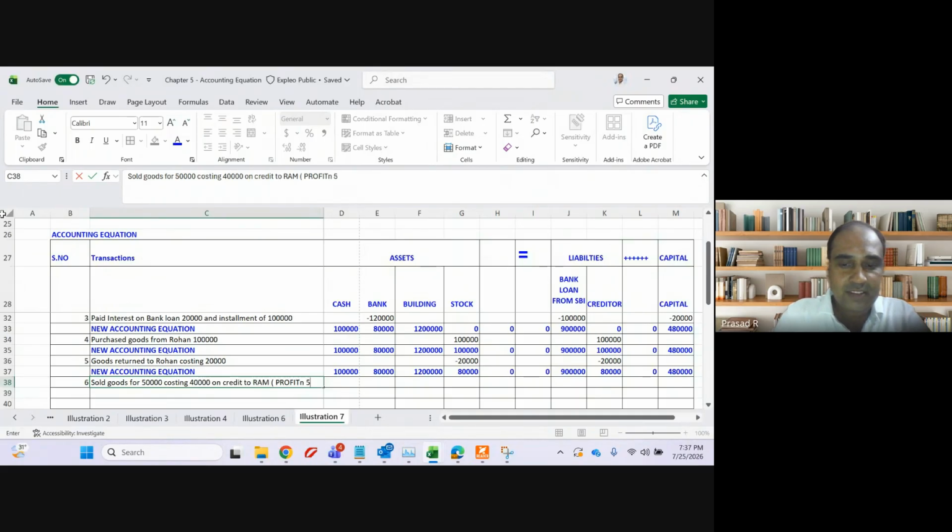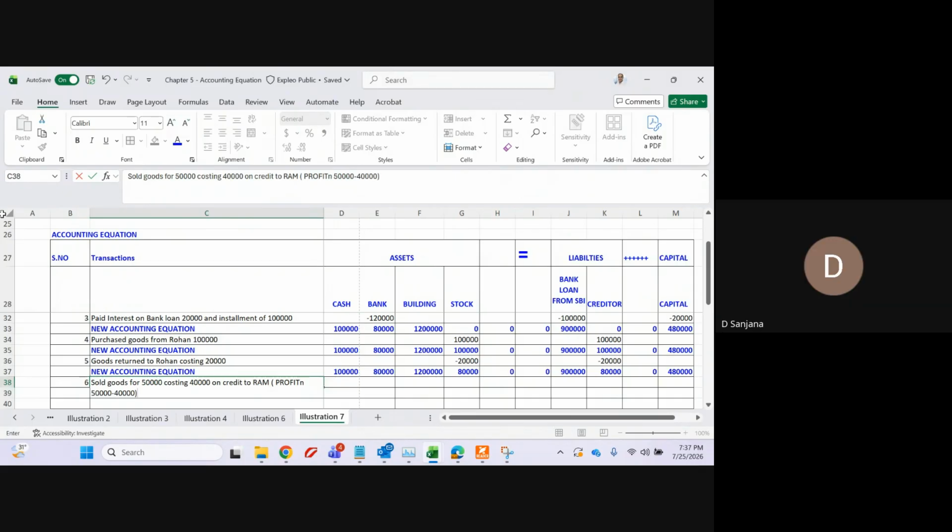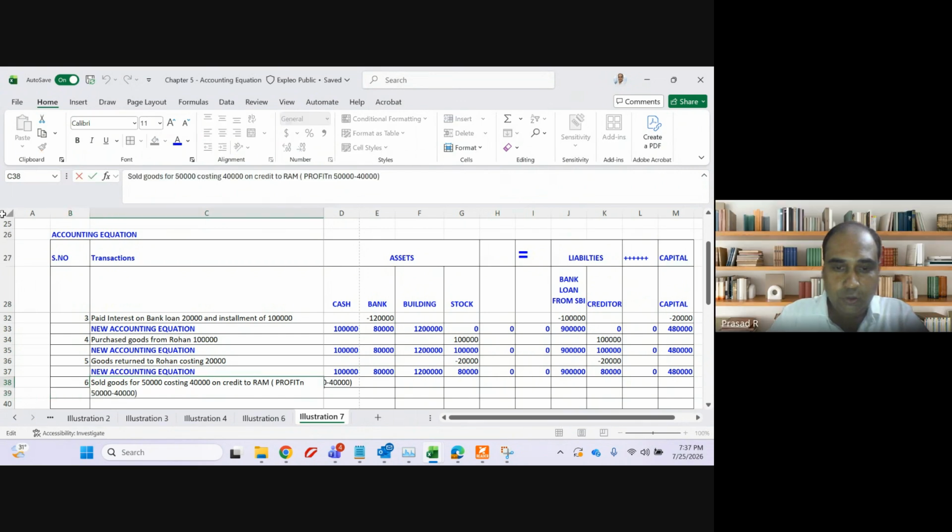Profit is how much, guys? 50,000 minus 40,000. Profit equals 10,000. This is only for your profit equal to 10,000. That is 50,000 minus 40,000.